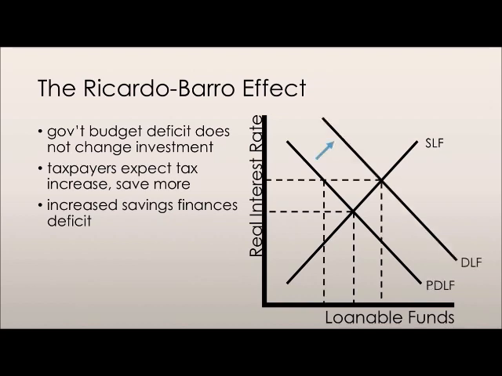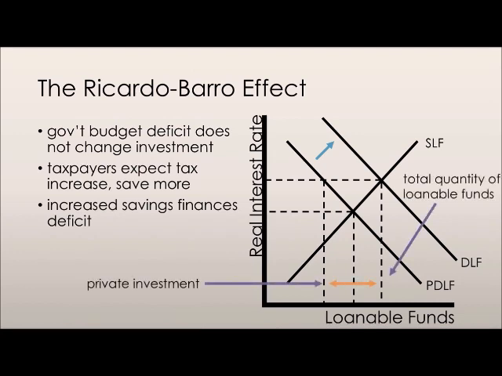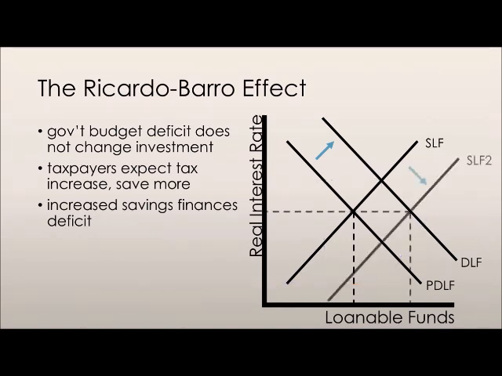So we actually have an increase in the demand for loanable funds. We have the divergence between the private demand for loanable funds and the demand for loanable funds for the economy as a whole. We already saw that in the last slide. And we also have a decrease in the private investment. We have a total quantity of loanable funds that's increased because of the government demanding more loanable funds. But now what happens is that we have an increase in the supply of loanable funds, and it's going to increase by the same amount as the government budget deficit. So it's going to bring that real interest rate back down to its original point.